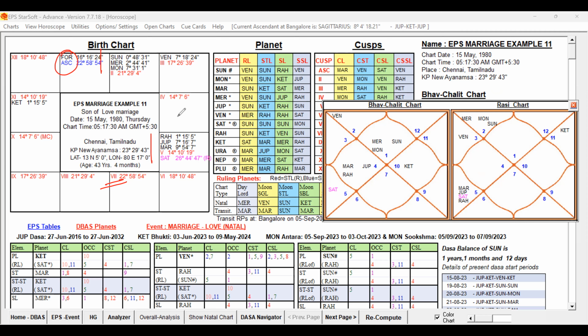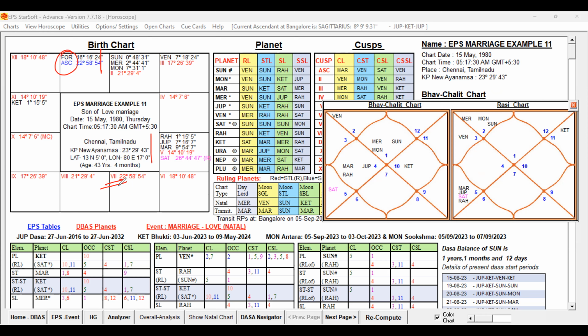Their Rasi lord will be associated with those planets, and also if they are aspecting other planets, those planets will have the influence. So we have to be very careful when analyzing, because these planets will influence each other. We have to keep that in mind.